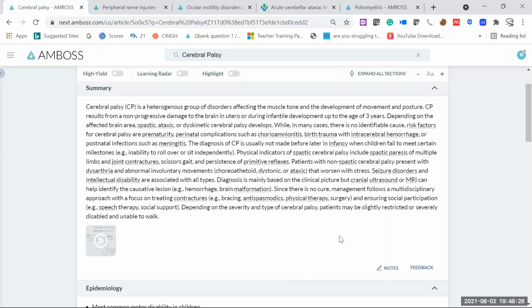It's only a supportive therapy. Now, ensuring social participation, like speech therapy, and depending on the severity and type of cerebral palsy, the patient may be slightly restricted or severely disabled and unable to walk. Most of the time, if there is too much uncoordinated movement, of course, the child will have too much difficulty in walking, and despite providing occupational therapy and physical therapy, the child will not be able to move the way other normal children are moving.